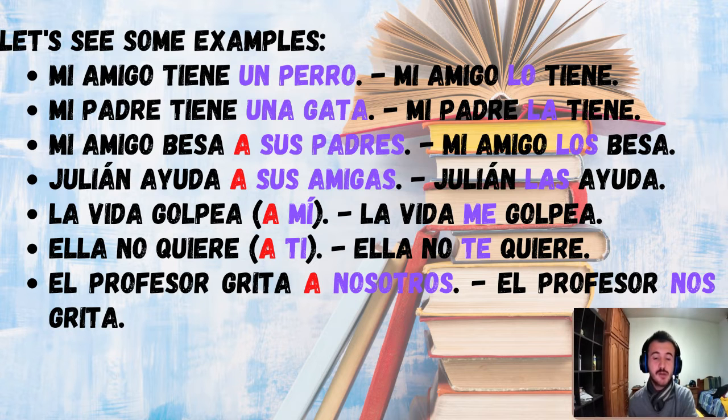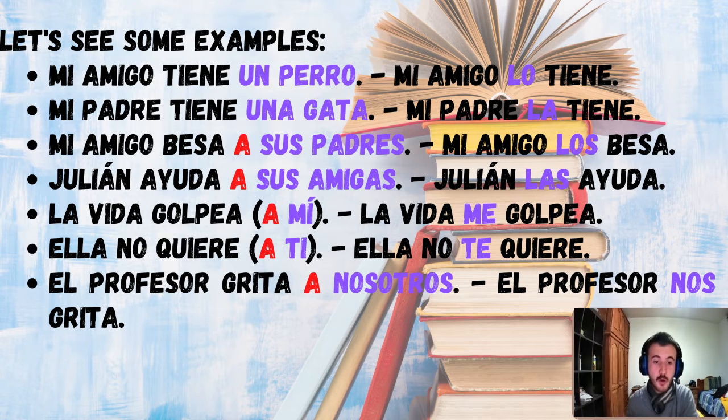Julián ayuda a sus amigas. A sus amigas, we are also talking about a person, right? Well, some people in this case, right? Therefore, it needs to start with the preposition a. Every direct object that's referring to a person needs to start with the preposition a.